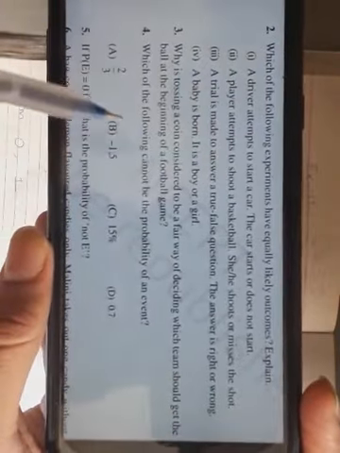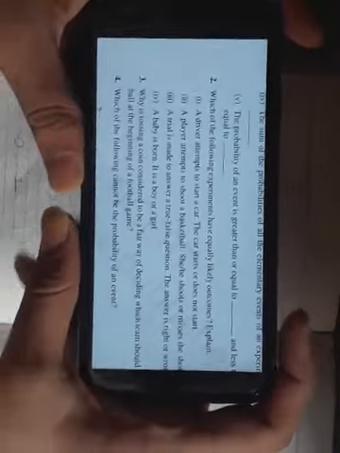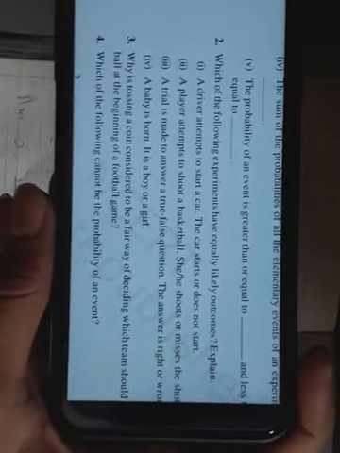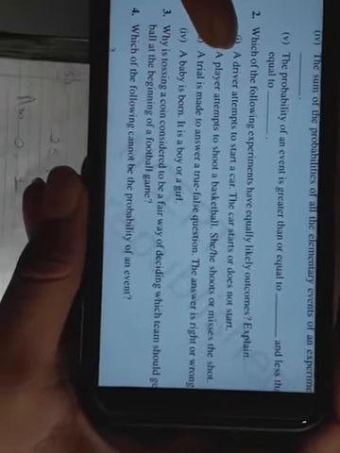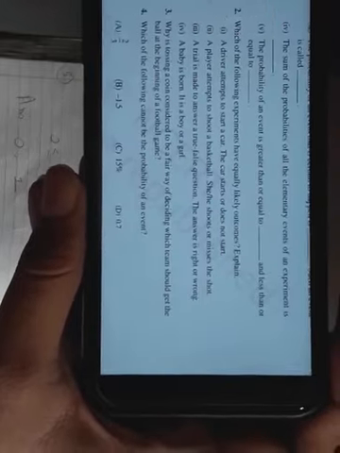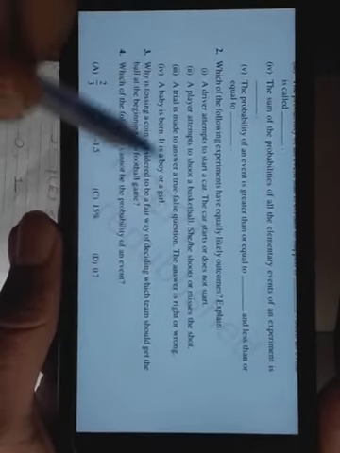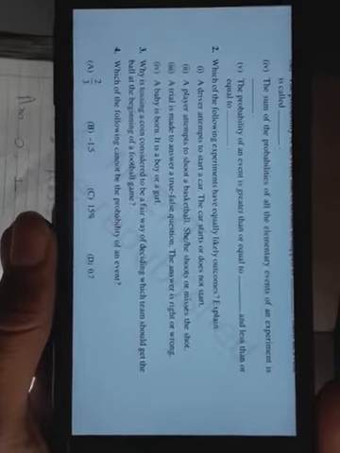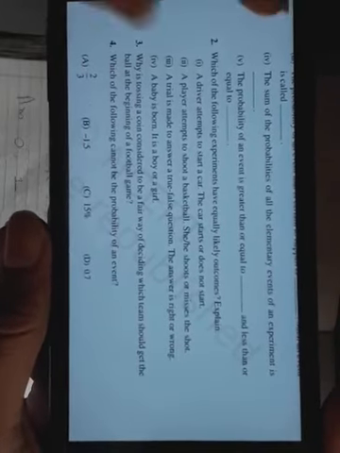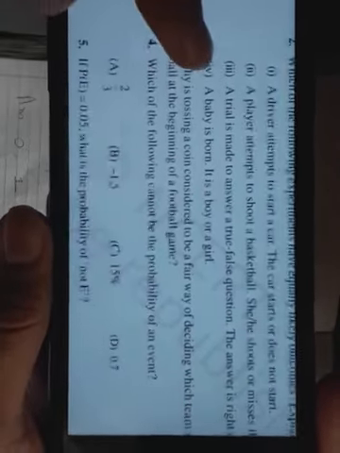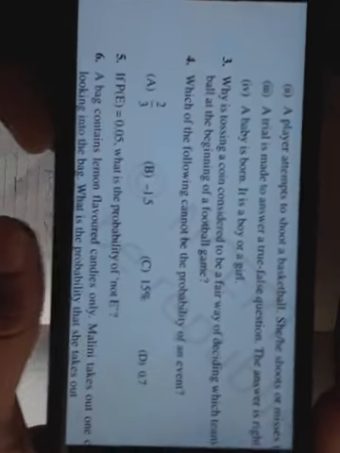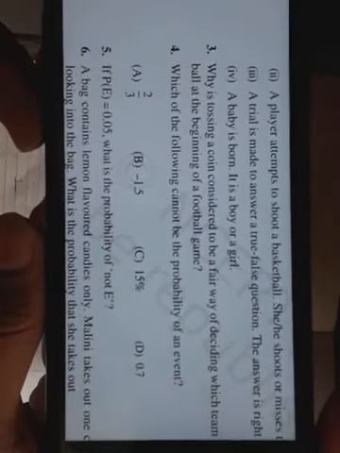That is why it will be fair. It will be fair for the players to decide the turn by tossing a coin. It will give a fair chance to both teams. That is why we use tossing a coin.